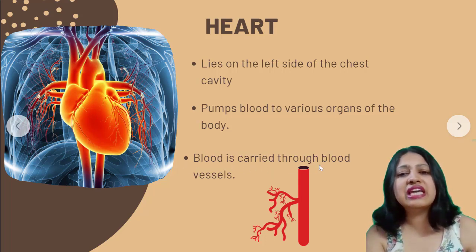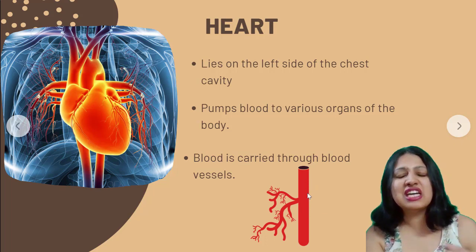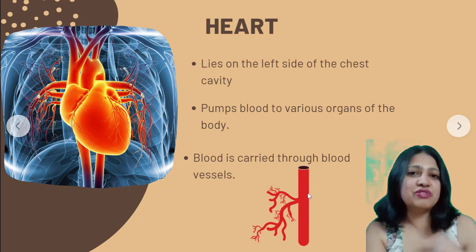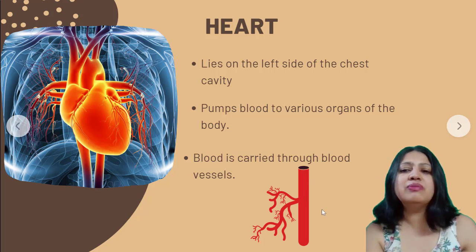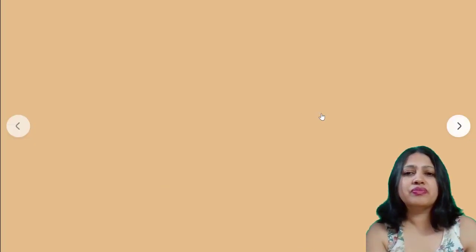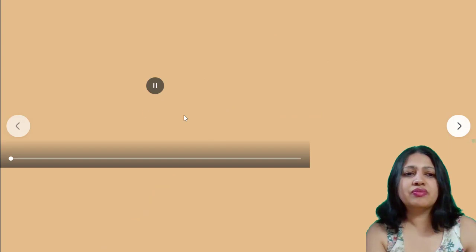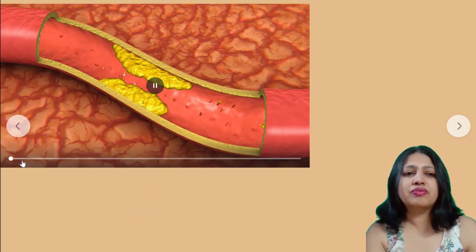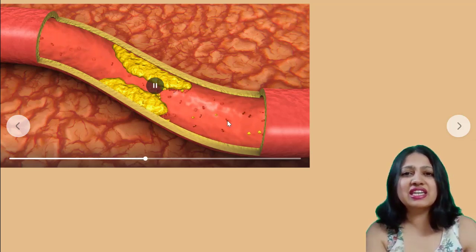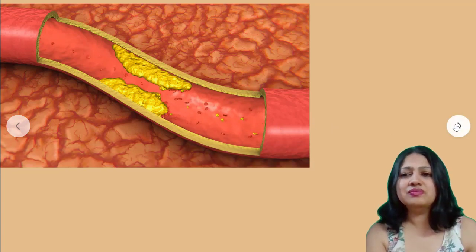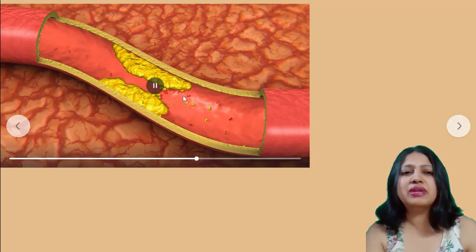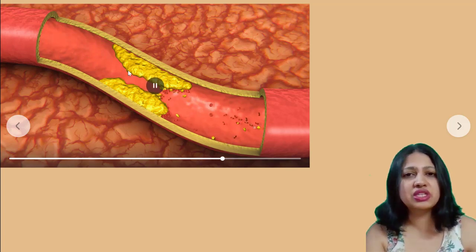How does it do it? It is carried through blood vessels. So this is a little, small transportation system within our body. Okay, this is how the blood travels. See, can you see this video here? This is how blood travels. Okay, got it? Very interesting, right? There's a blood vessel, and the blood is carried through to the different parts like this.